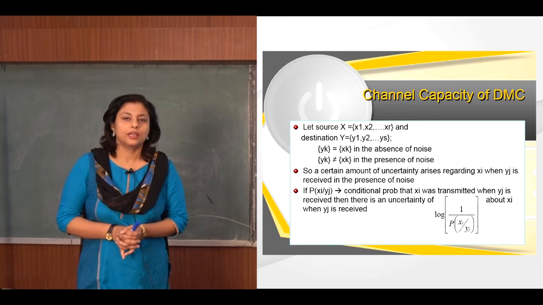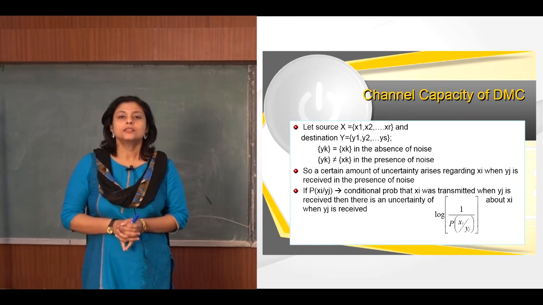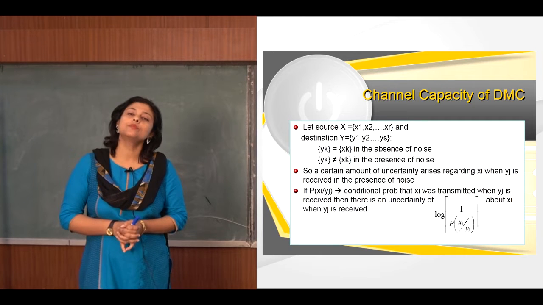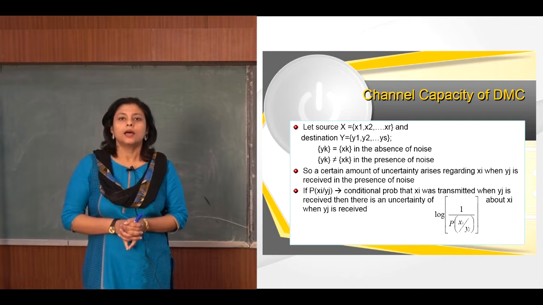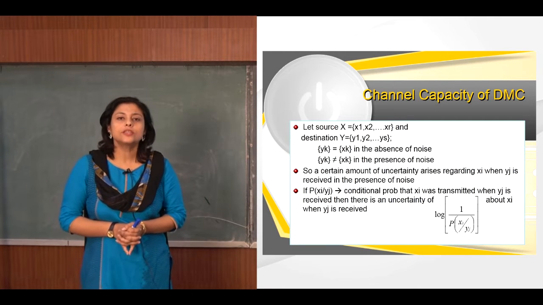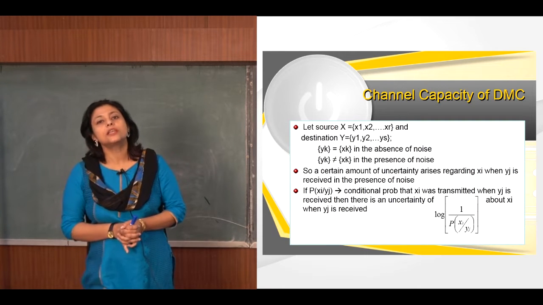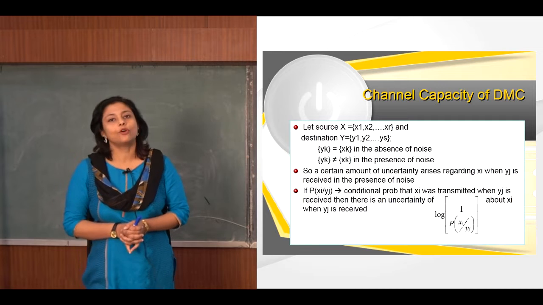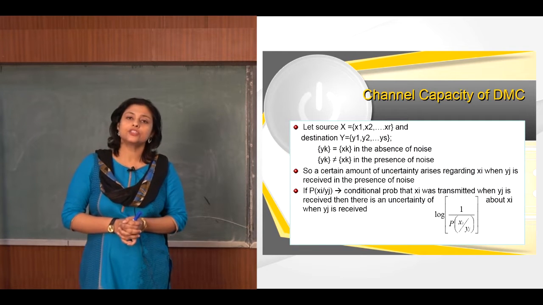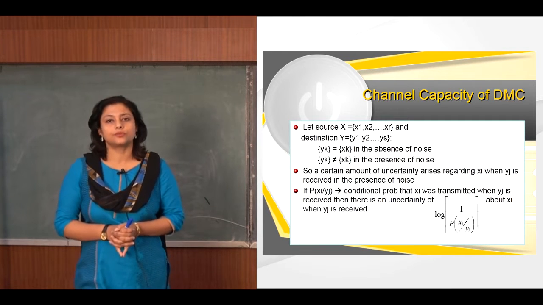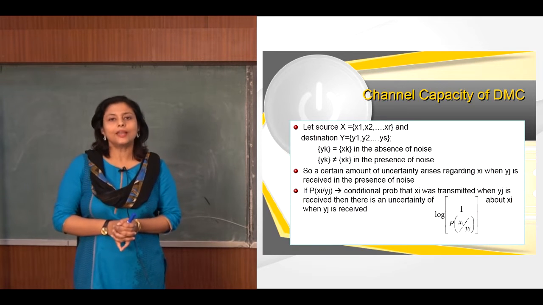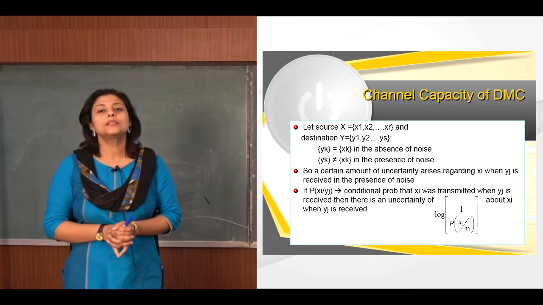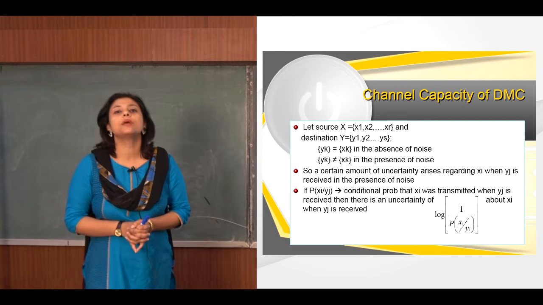If you recall, there are different types of channels. Some channels are discrete and some channels are continuous. Now what are discrete channels? A discrete channel is a channel which can support passage of discrete type of information, as I have already explained. And continuous channels are channels which can transmit continuous type of information. Now let us see in this lecture what is the channel capacity of discrete memoryless channel.